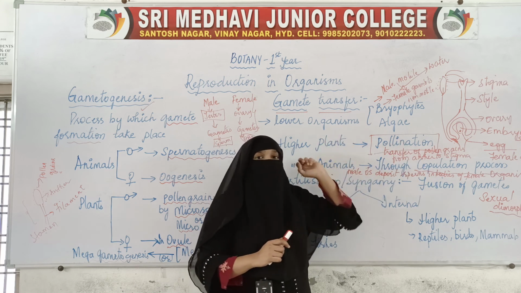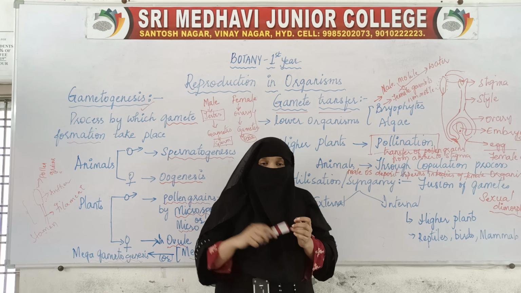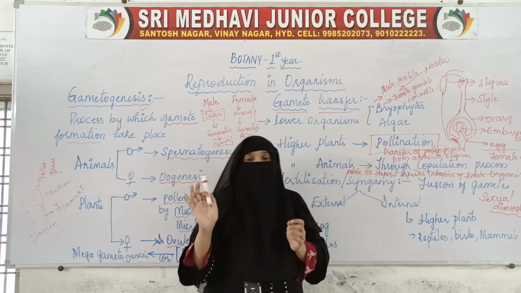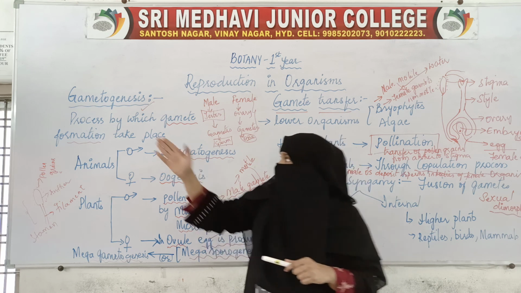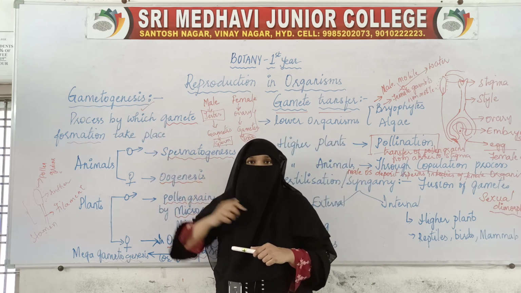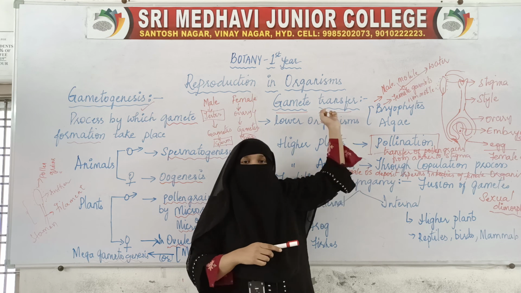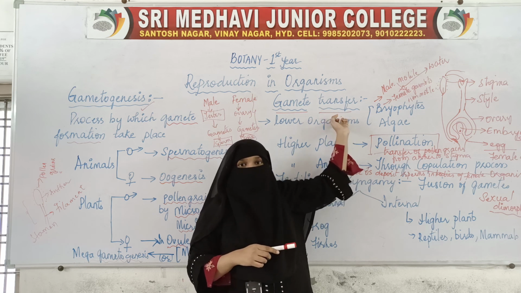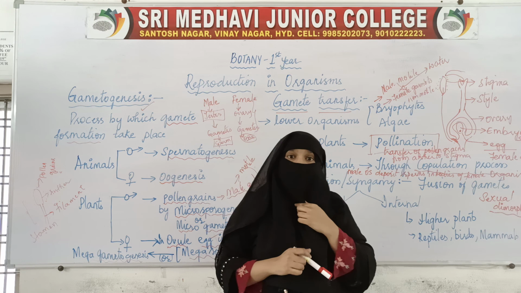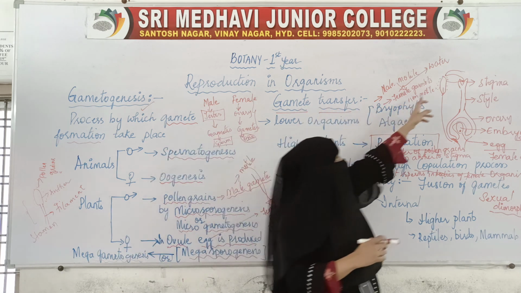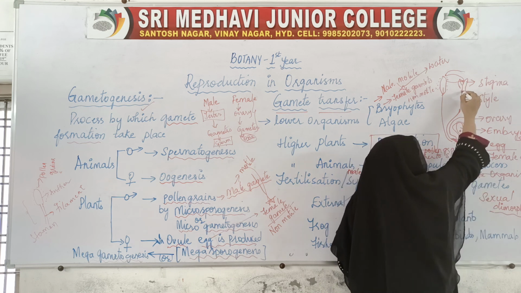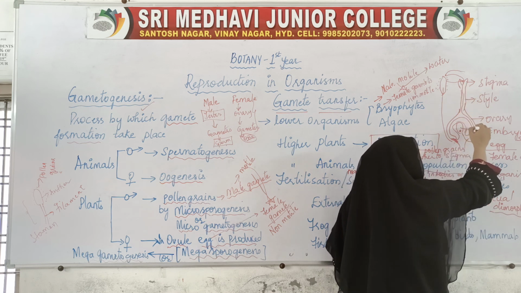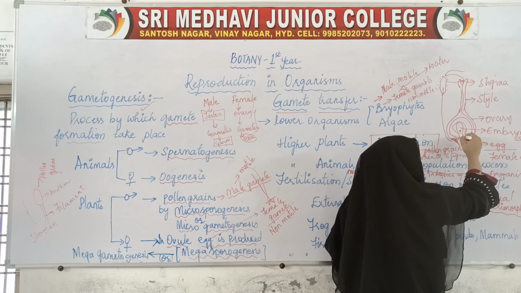This is the second step for sexual reproduction. The first step is gametogenesis and the second step is gamete transfer. After the gamete is transferred from male to female, the pollen grain enters the style, comes to the ovary, and from the ovary to the ovule to the egg.